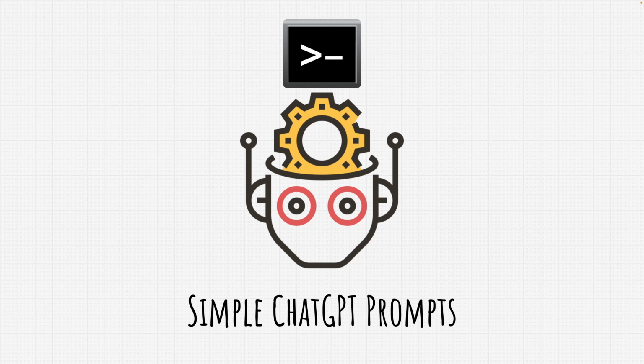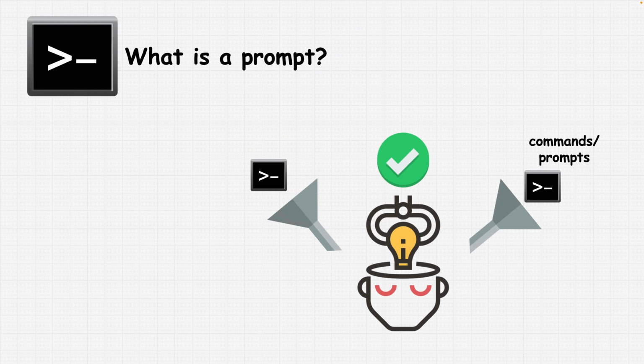We want to understand how to talk to AI effectively. But to do that, we need to first understand what even are prompts. A prompt, we can say, is the input or instruction that we give to AI. And then the AI responds based on how clearly and specifically you described what you want. You can think of prompts as commands or questions that simply guide the AI.